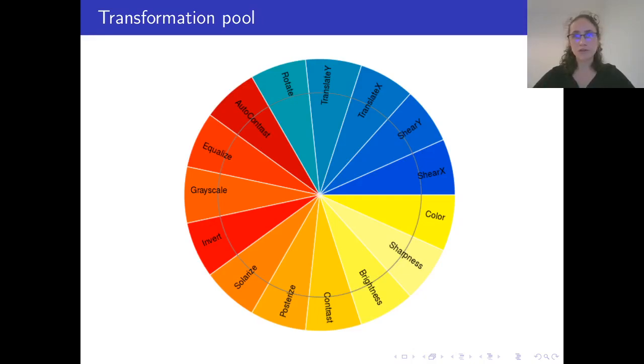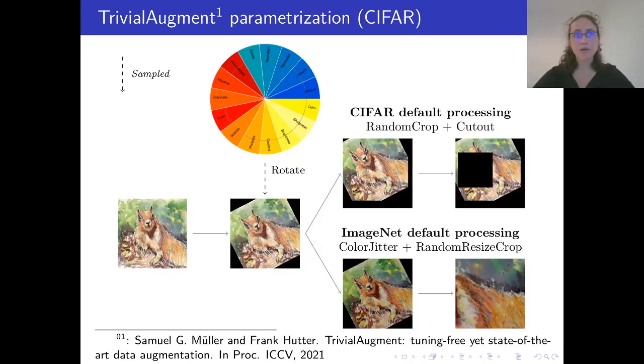A natural question is then, how much can we improve from a policy that uniformly samples over this pool? Well, recent developments showed that combining these default transformations with a single additional one uniformly sampled can give state-of-the-art results. Our proposed method tackles the more challenging setting where no prior knowledge is incorporated in this policy.